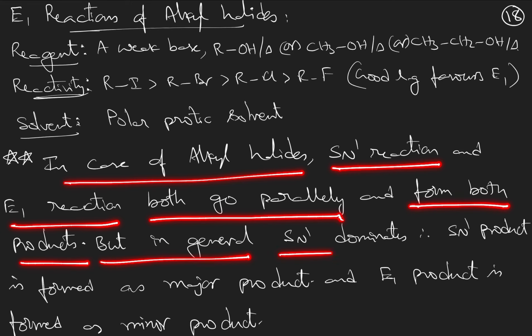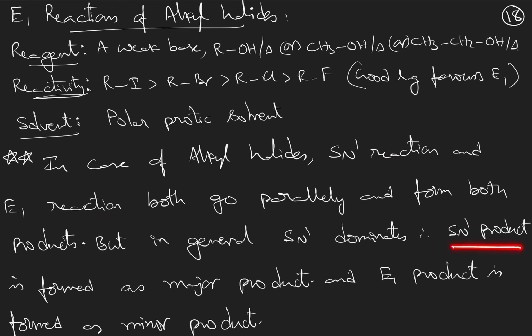But in general, SN1 product dominates over E1 product because SN1 is a thermodynamically exothermic reaction, whereas E1 is thermodynamically endothermic. Therefore, SN1 is favored in comparison to E1 when both are competing. So SN1 product will be formed as the major product and the respective E1 product will be formed as the minor product.